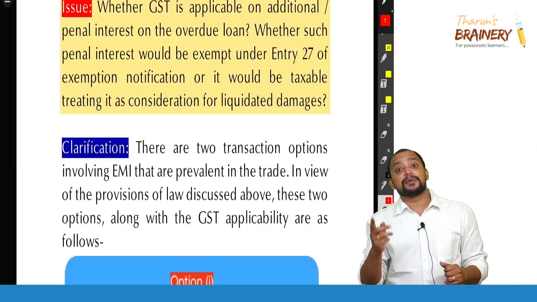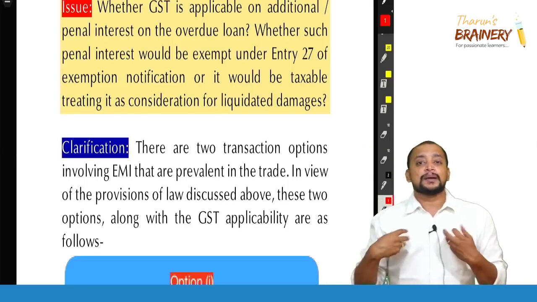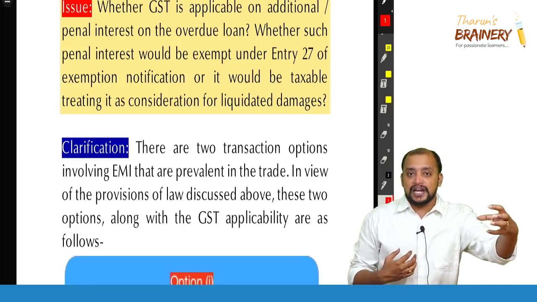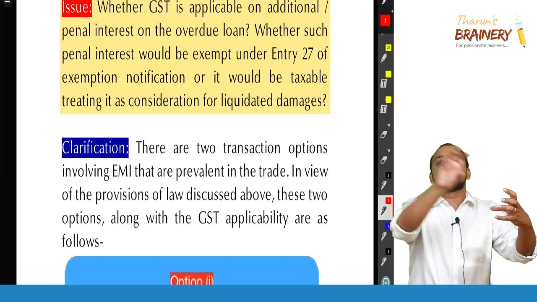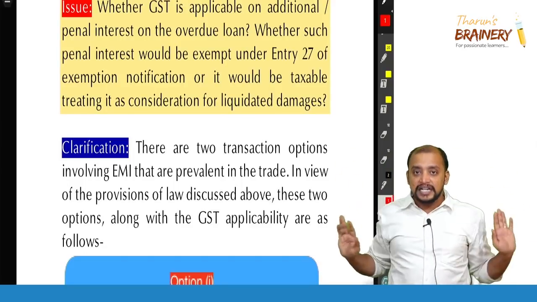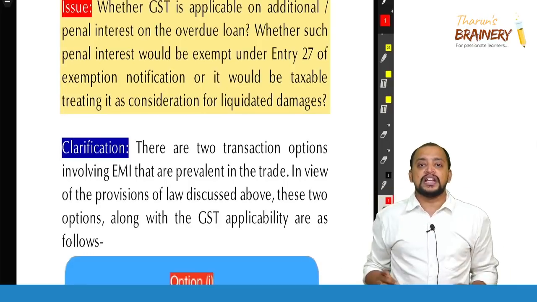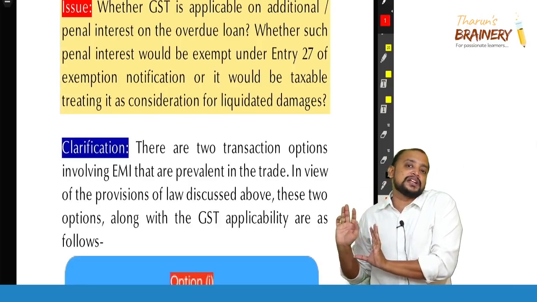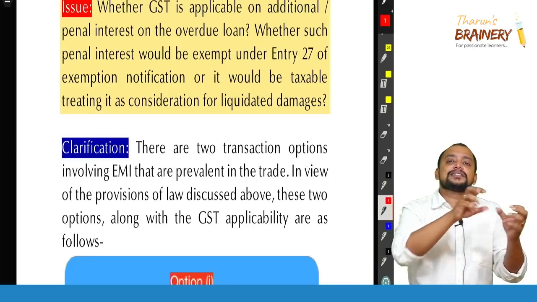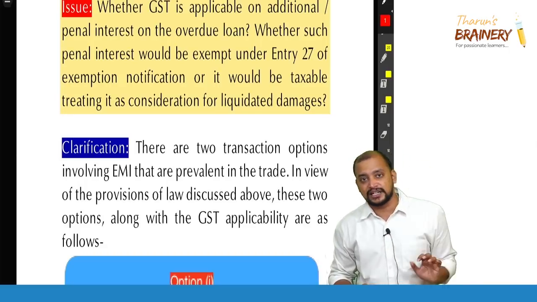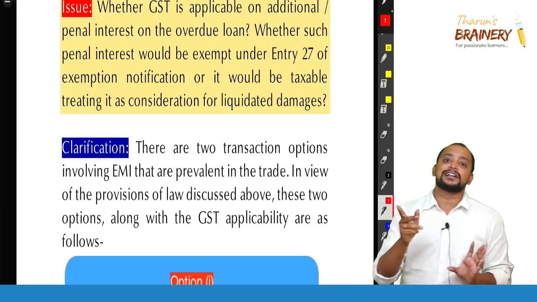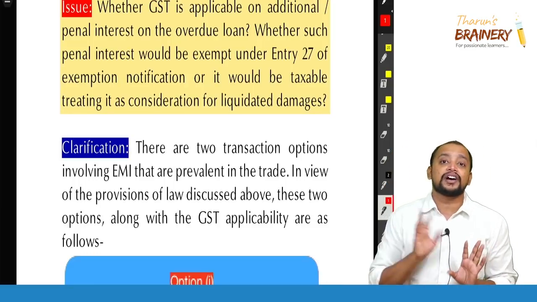Suppose it is a hire purchase financing, so what will happen? The supplier will not give the financing facility. The supplier will have one third party financier. That third party financier will give finance to the buyer by making the payment to the supplier. So the supplier is relieved. The supplier will sell the goods, he gets the money, and he will pay GST only on whatever money he receives. But that financier will be getting some interest. That interest received by the financier is exempted under GST. So this is a point which you need to remember. Maybe it can be tested in the May 21 exam, because it has so far not been asked.